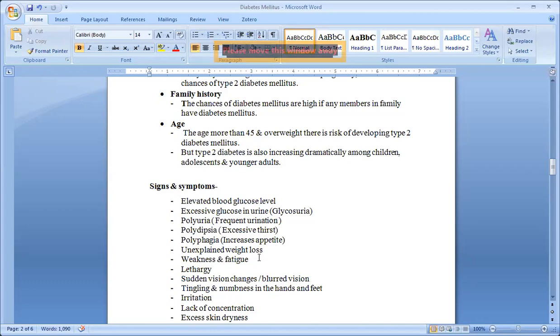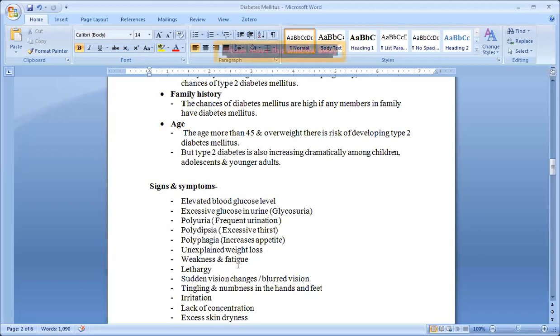Unexplained weight loss. Sometimes there is sudden weight loss which we can't explain. And due to increased appetite, overweight is also there. Two things are exactly opposite. Maybe there are chances of overweight here, and maybe chances of unexplained weight loss for some individuals.